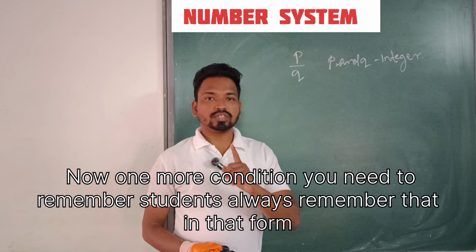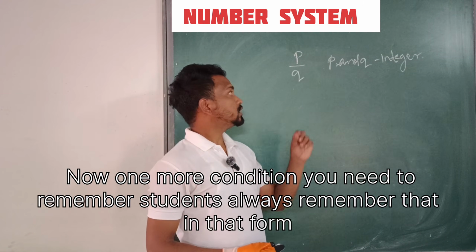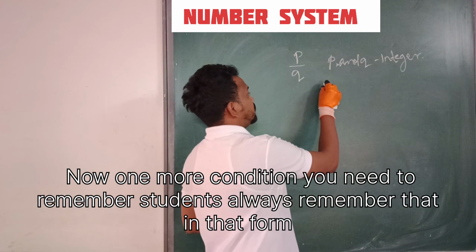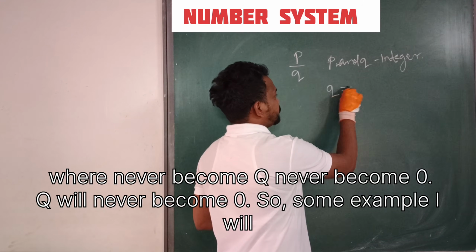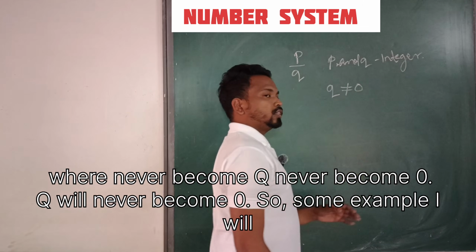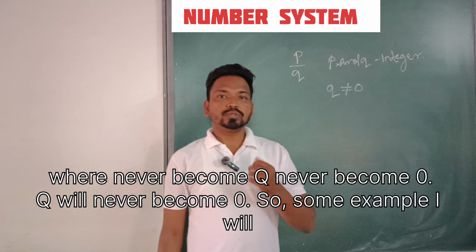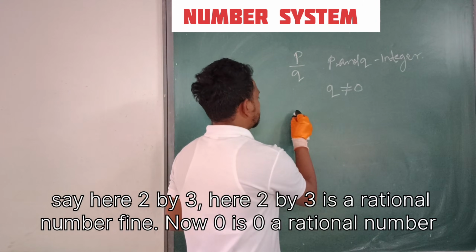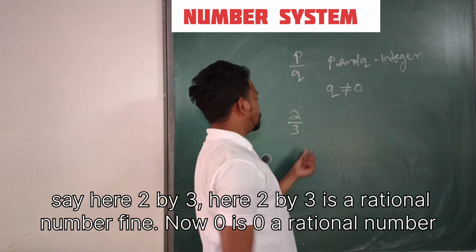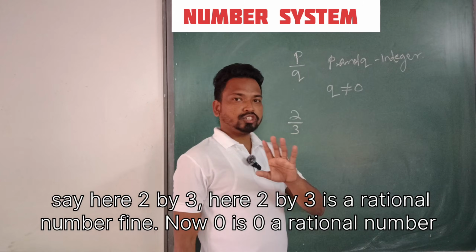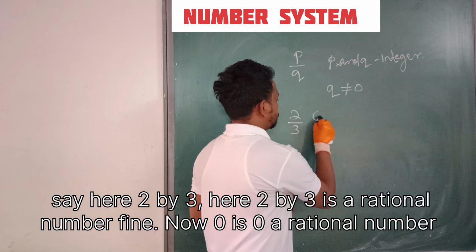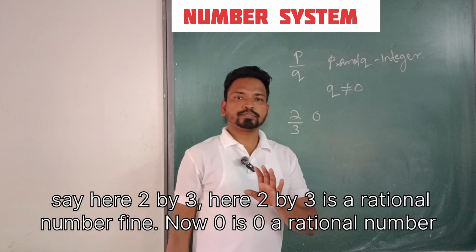Now one more condition you need to remember, students: in that form, q will never become 0. Let's see some examples. 2 by 3 is a rational number. Now, is 0 a rational number?